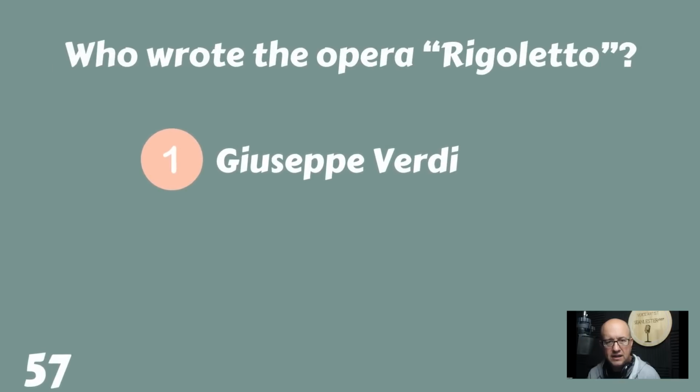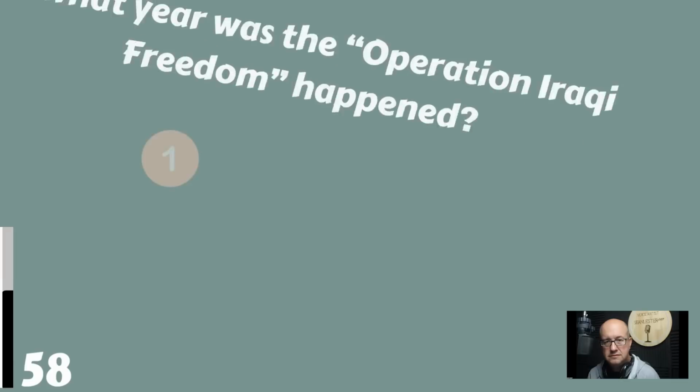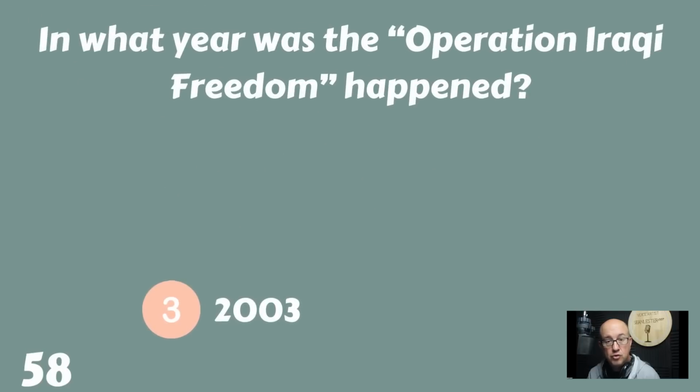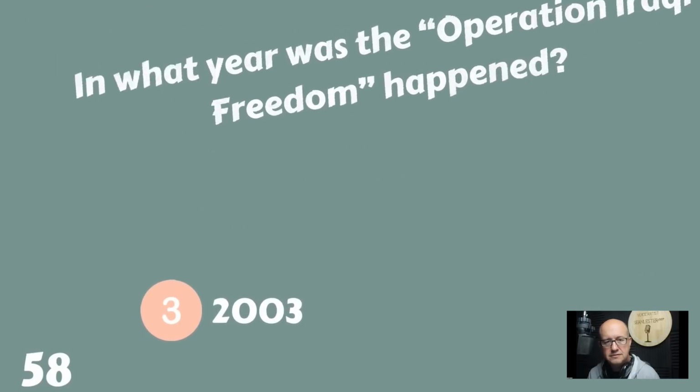Rigoletto was written by Giuseppe Verdi. In what year did Operation Iraqi Freedom happen? 1971, 1995, or 2003? Operation Iraqi Freedom occurred in 2003.